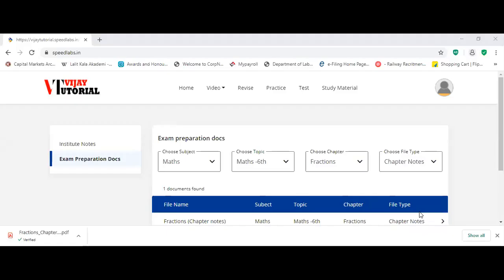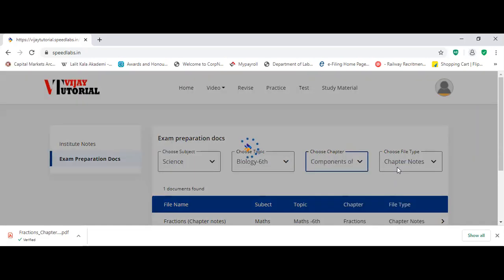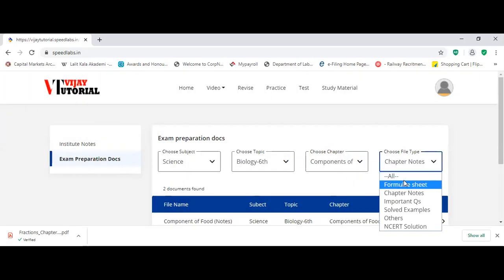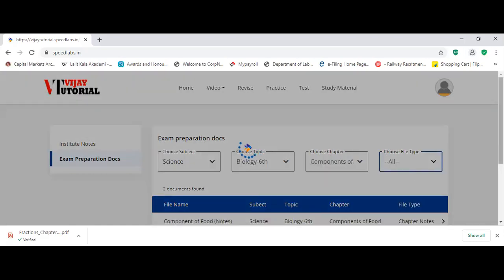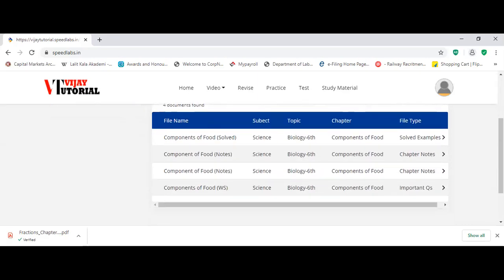Are you able to see my screen now? So like that, you can download the notes of other subjects also. Similarly, you can download the notes of science also. You can go with physics or go with biology. Biology 6th, select components of food, and select here all. So you can see once again, these are the notes available. Chapter notes is there.